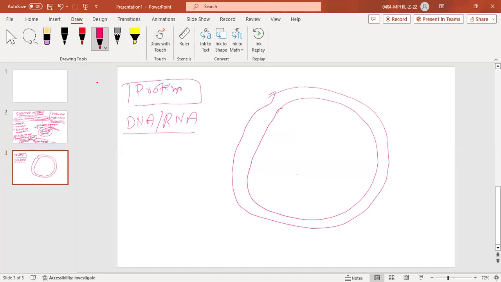Most of the time, there are few structures on it. Some glycoproteins are attached on this protein structure. On this, we can say the protein coat is called capsid. This is actually a capsid.